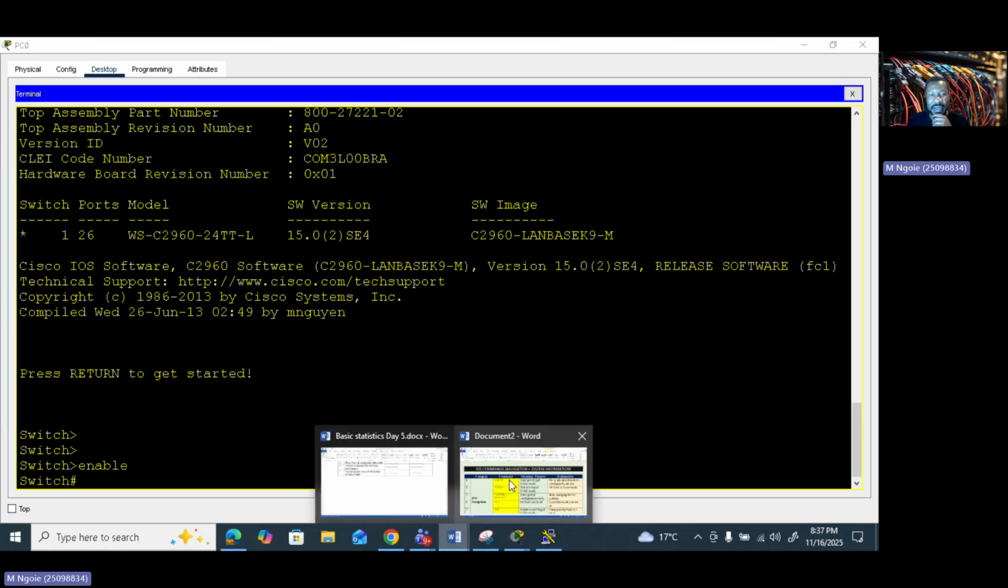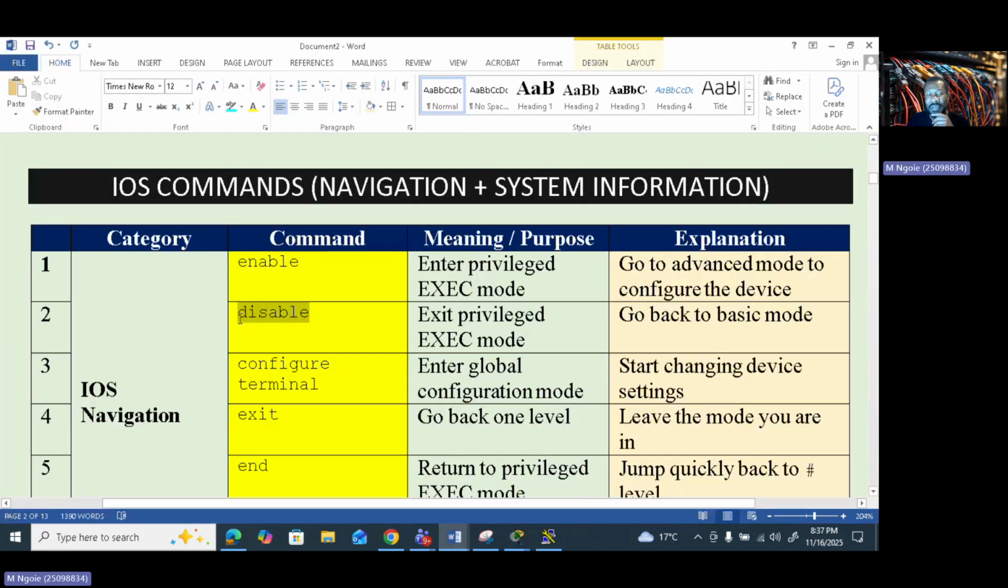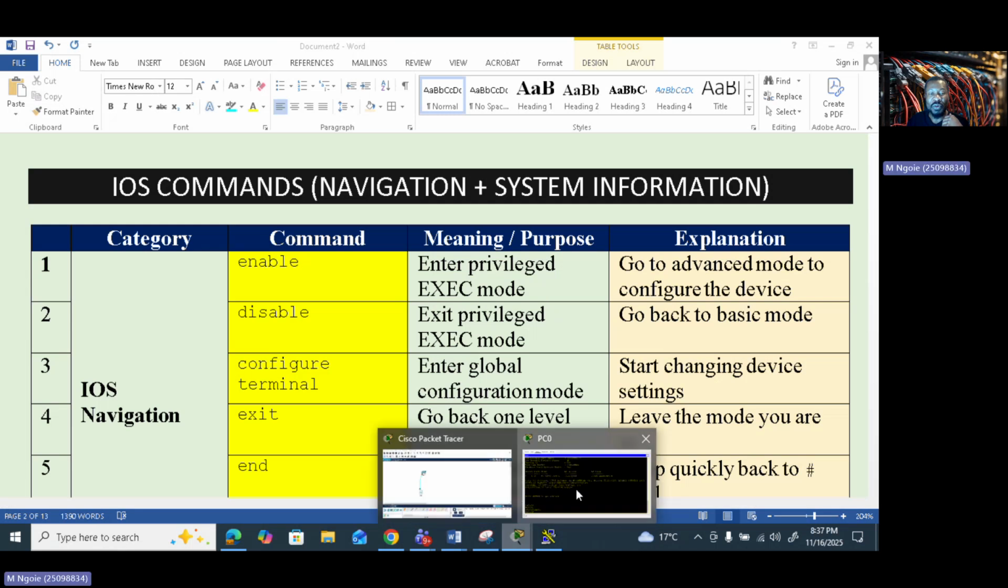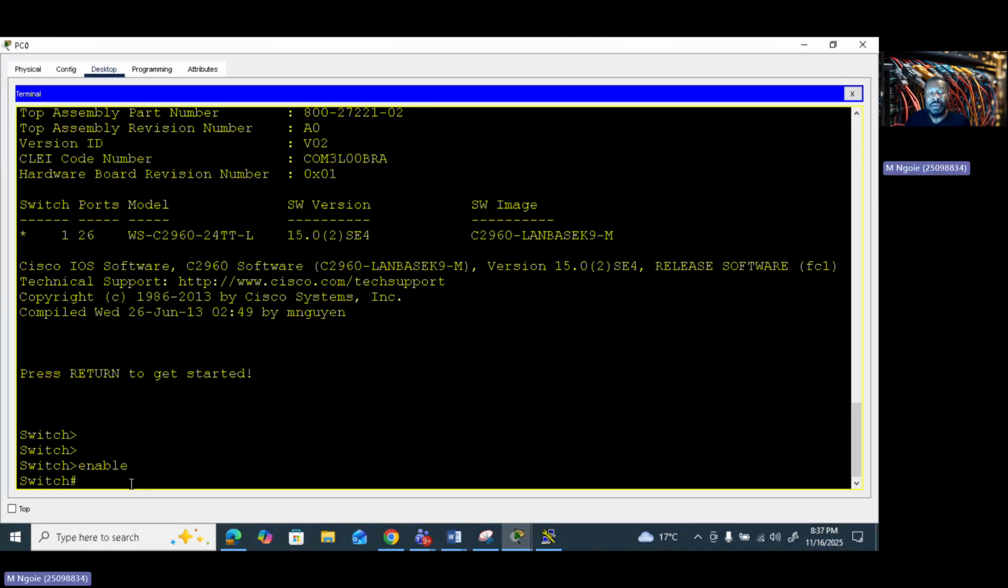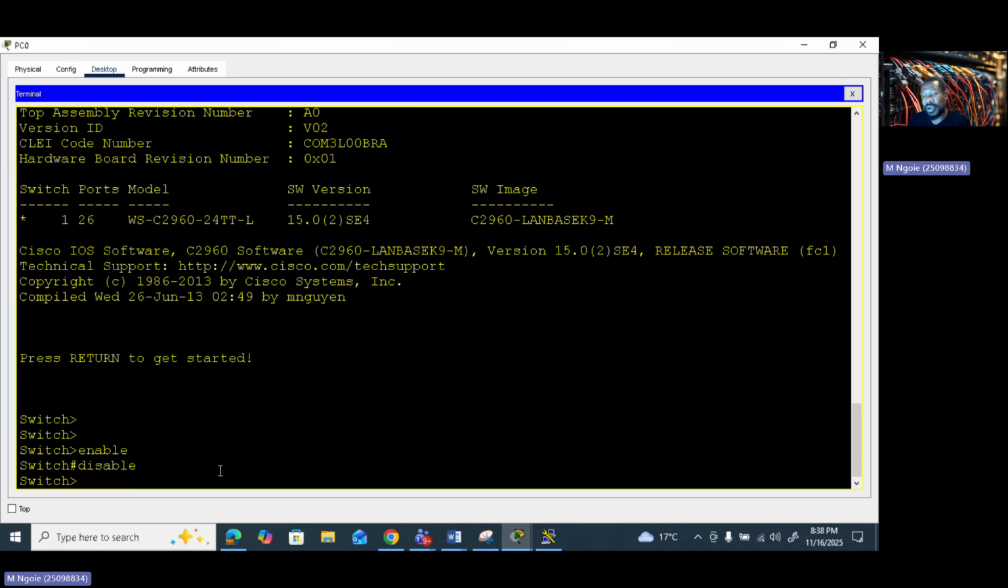And when you're done, the second command is disable. Disable means what? This disable will allow you to exit the privilege mode, right? Go back to the basic mode. So if I want to go back, I can just type disable. So disable will allow me to go back to where I was. Disable, you see? So I'm going back. So if I want to go back again to advanced mode, enable, right?